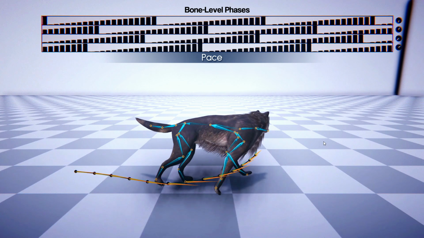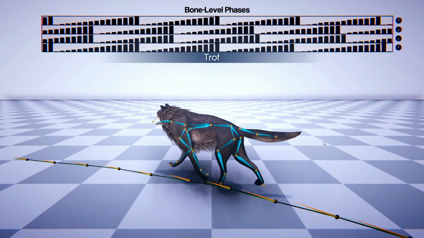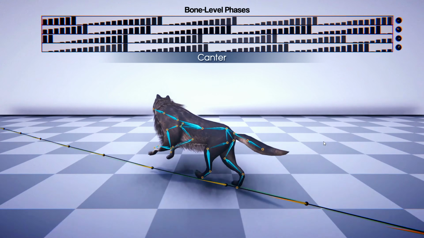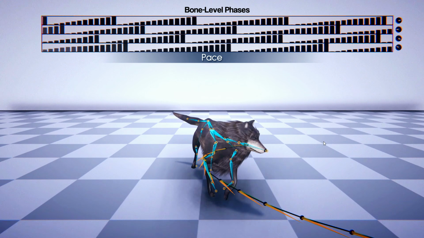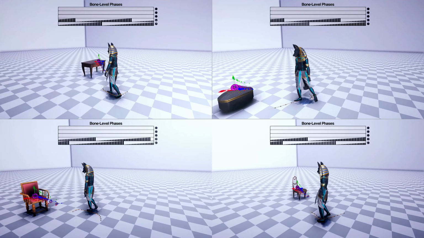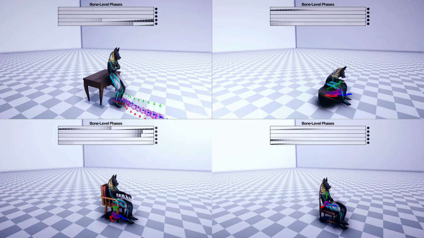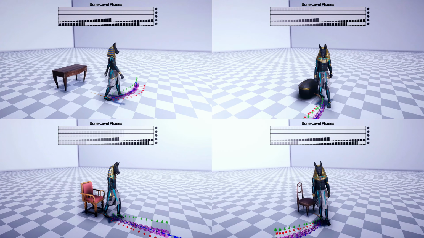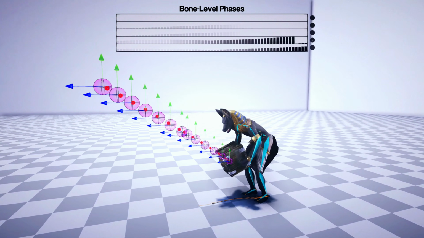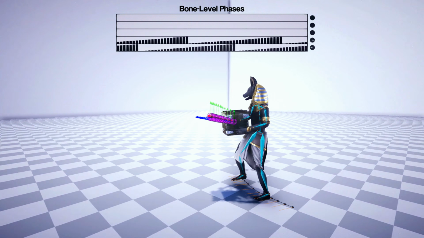We can now also apply the same framework to quadruped animation, and our network can learn different modes of locomotion, including pace, trot, and canter in high quality. The local motion phases are automatically extracted from the data, and the network can smoothly transition between modes from the given velocity. We can also make our system learn character scene interactions, like approaching and sitting on chairs, by additionally including a phase for the hip movement. Learning the phase space to pick up an object, carrying it around, and again placing it down at a chosen location is doable as well.